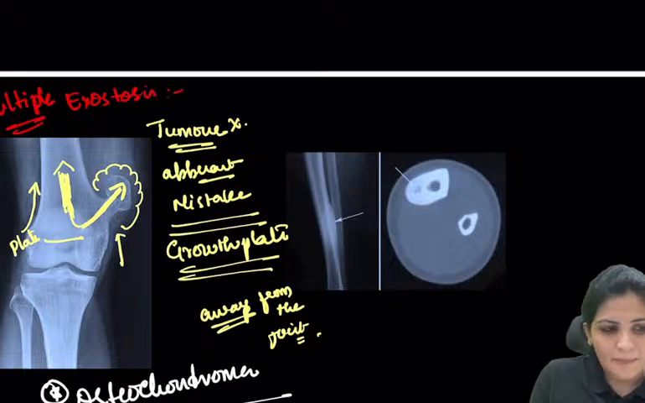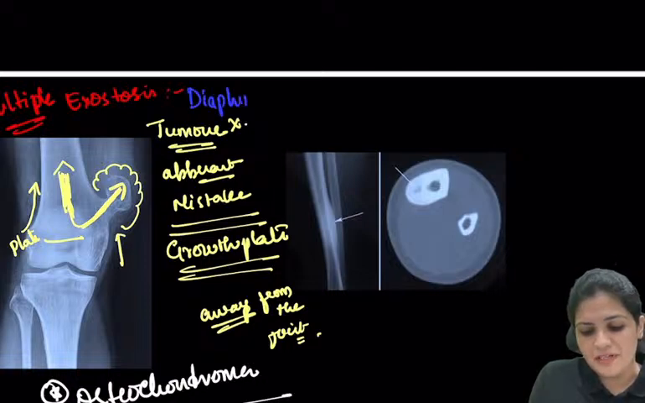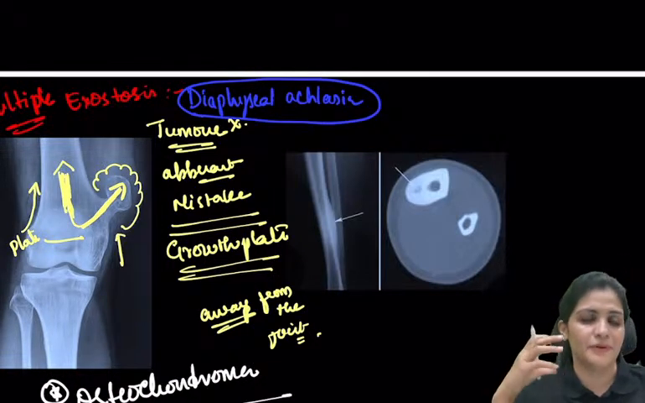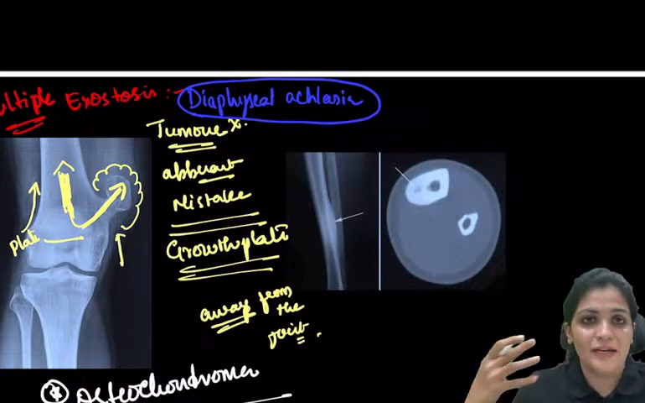Yes, multiple exostosis. What is this called as? Called as diaphyseal achalasia. What is the term given to multiple exostosis? That means whenever you see an exostosis in a patient, you have to look for various other areas where it can develop, right?